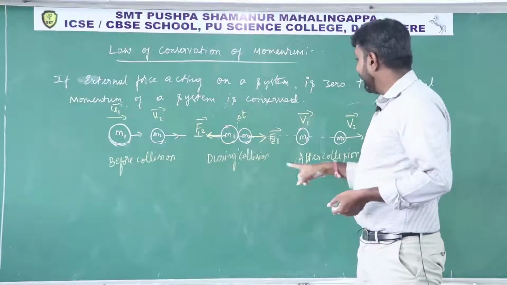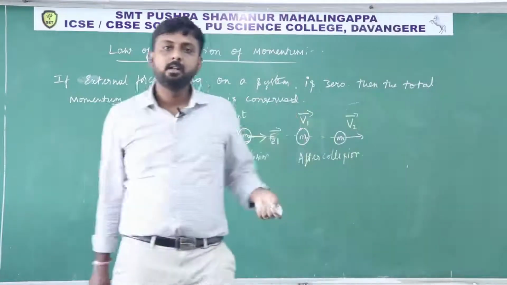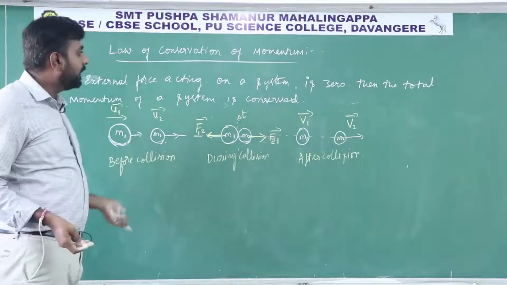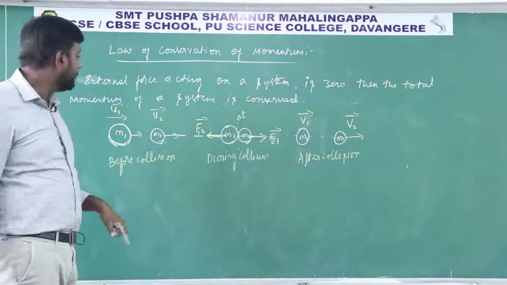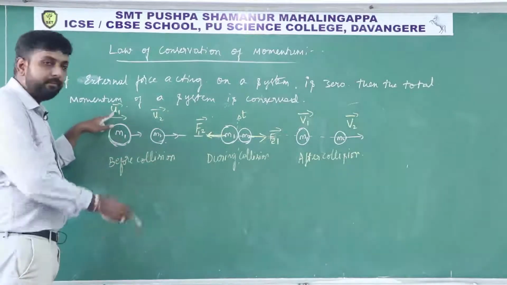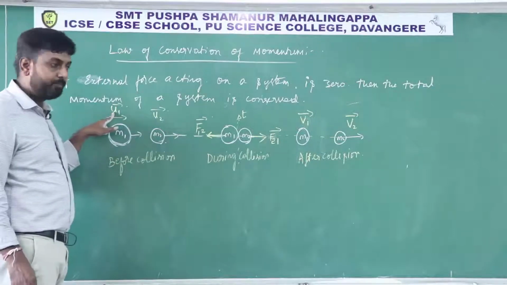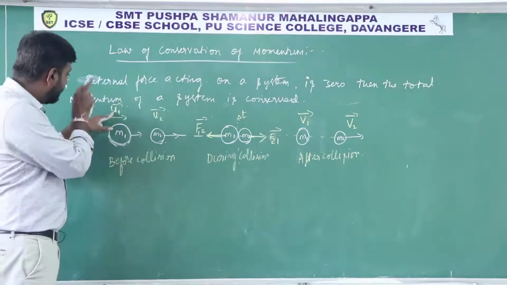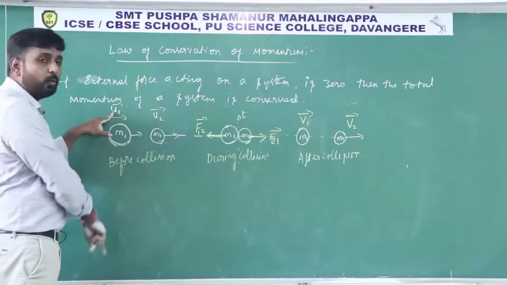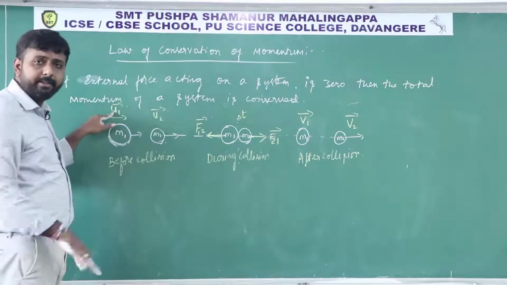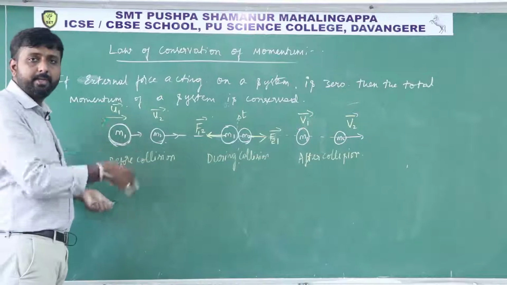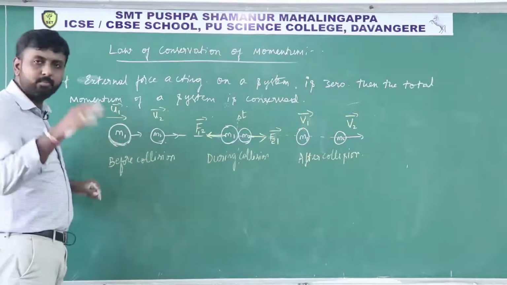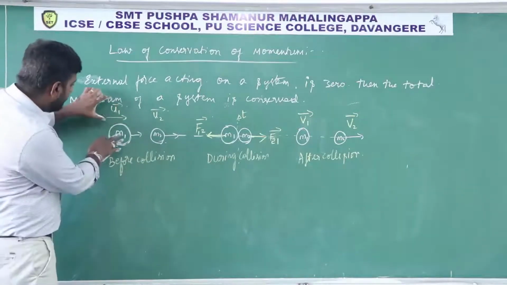So see here, how are we able to say the total momentum is conserved? Suppose the first body is moving with 10 meter per second. Its mass is, let us say, 2 kg. Okay, 10 into 2, that is 20 kg meter per second, or 20 units of momentum. Its momentum is 20 units.